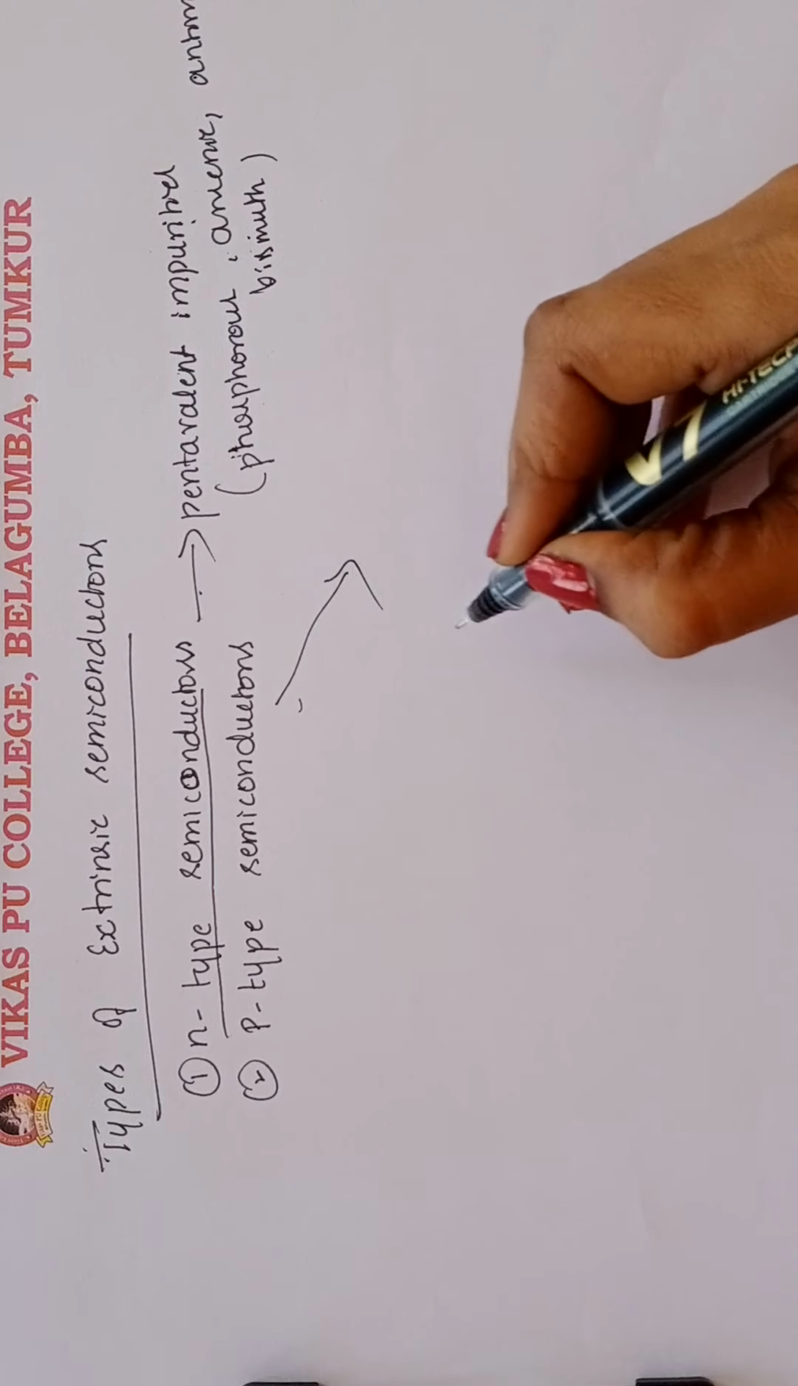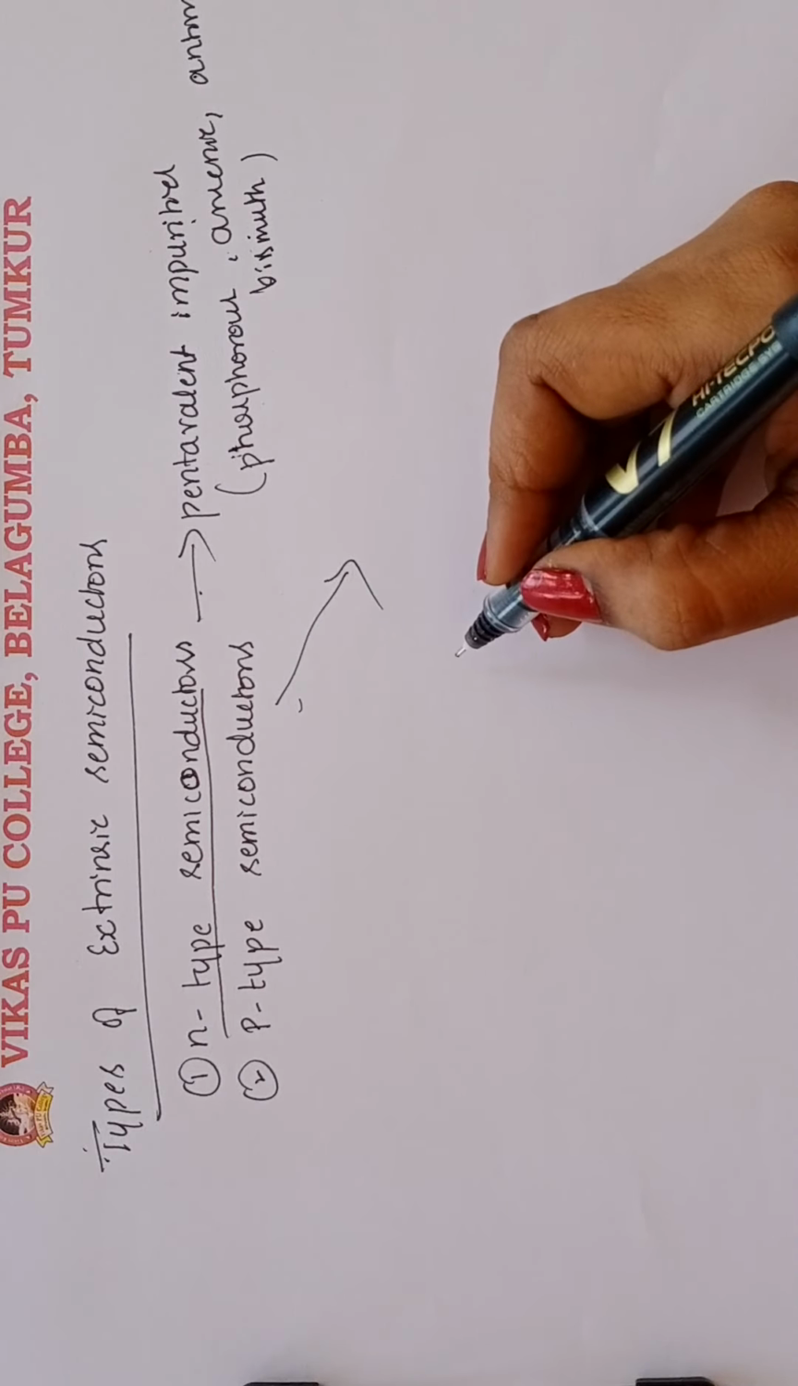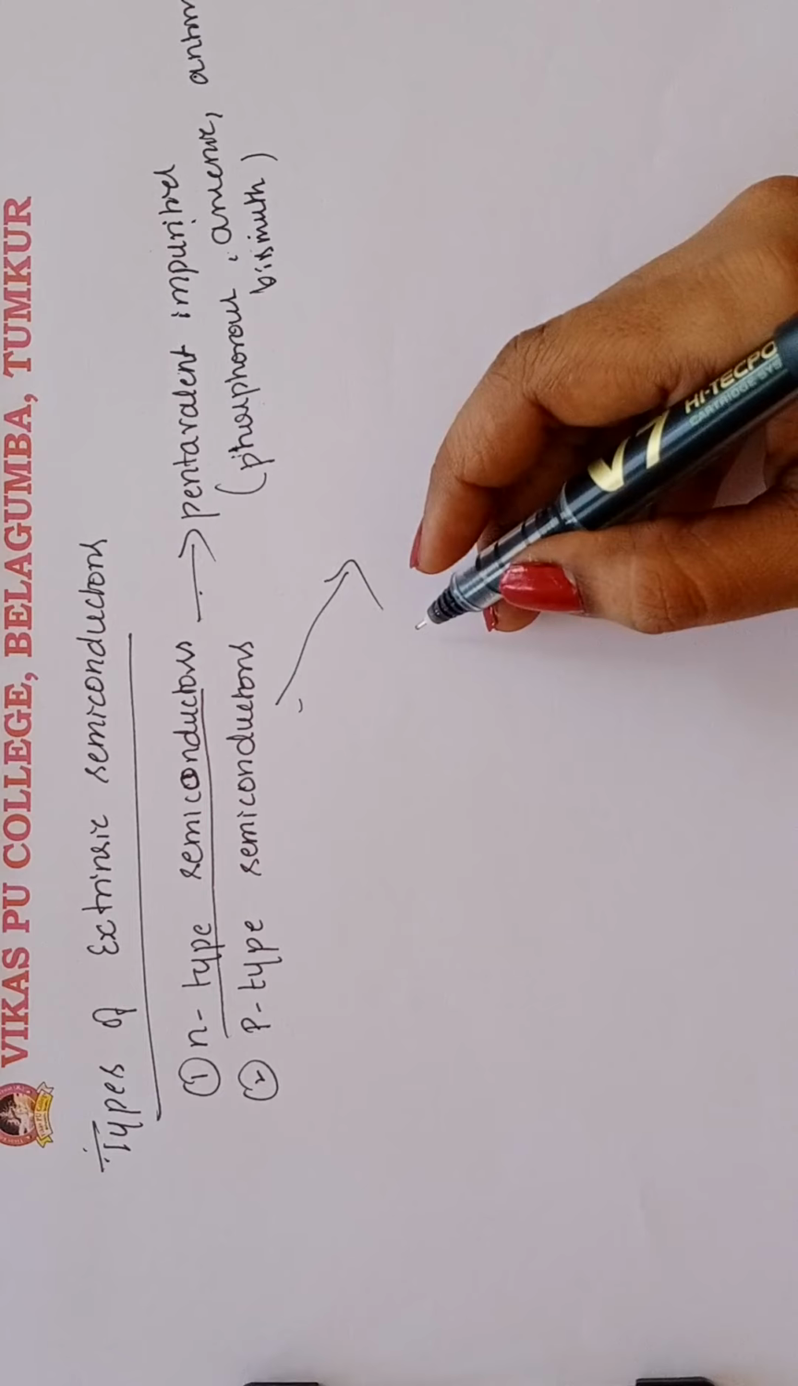Then coming to the P-type semiconductors. A P-type semiconductor is the semiconductor obtained by doping trivalent impurities.